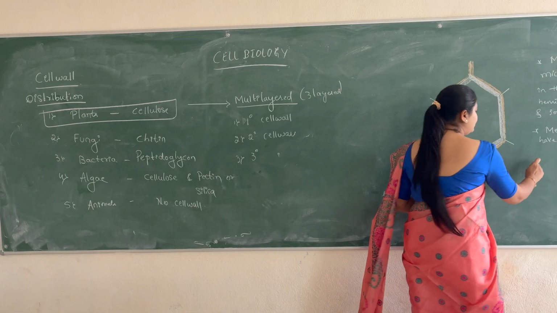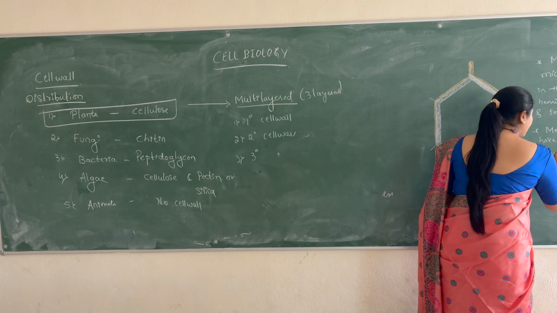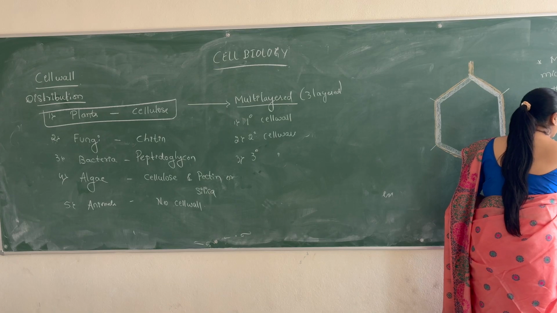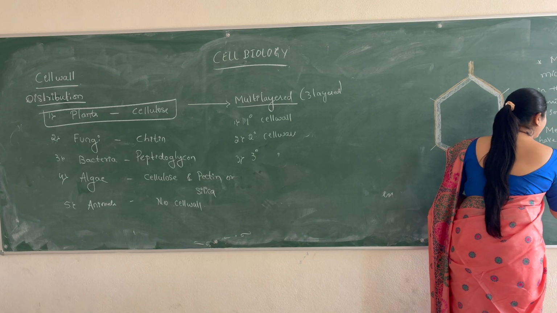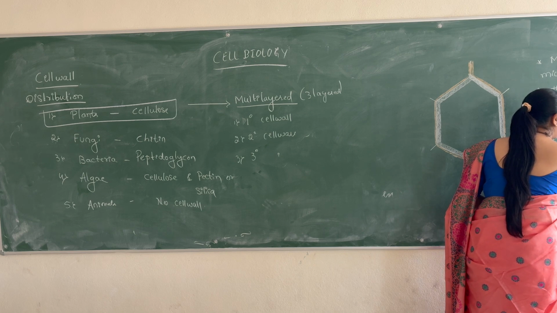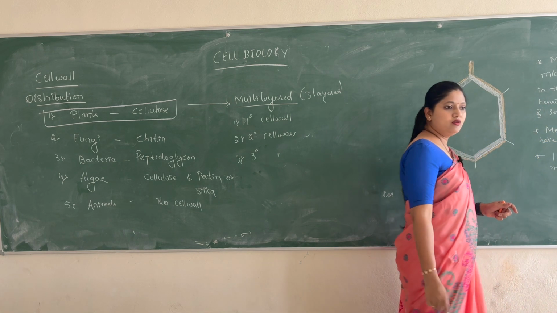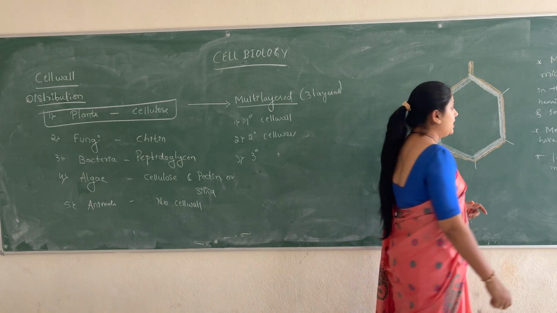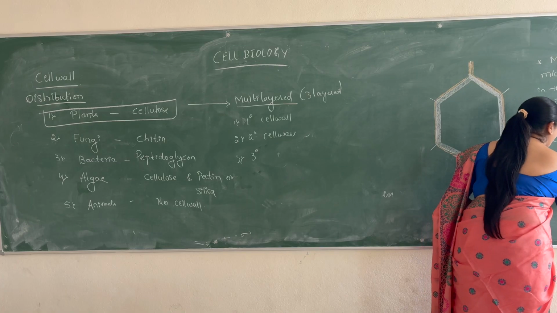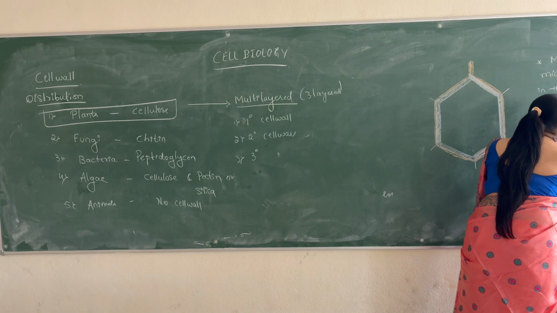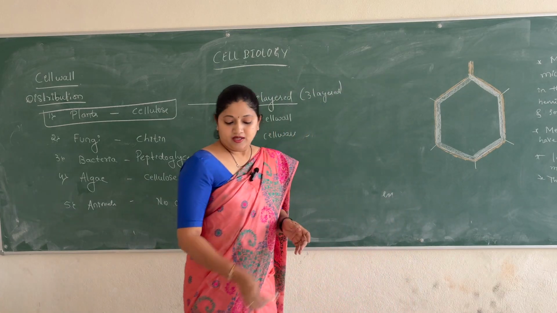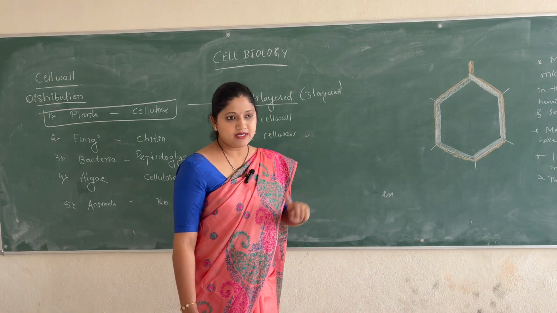And remember this important thing, less cellulose, more hemicellulose. And this is thin and flexible. Okay. So this is about the primary cell wall.